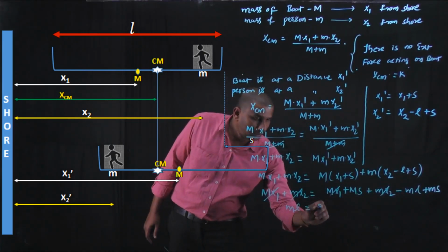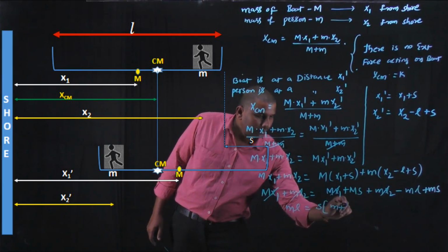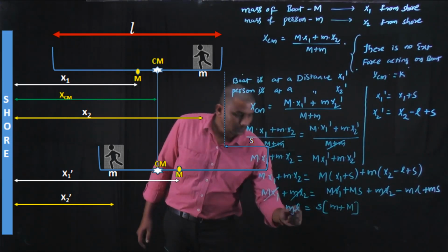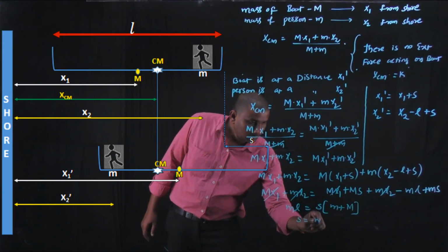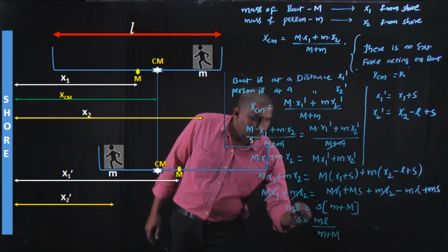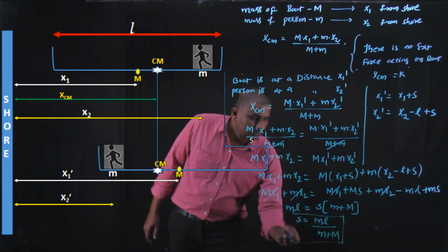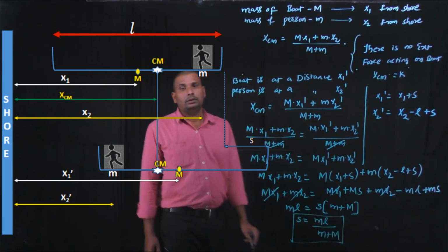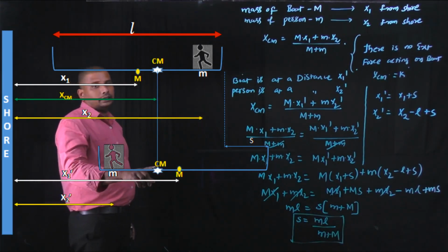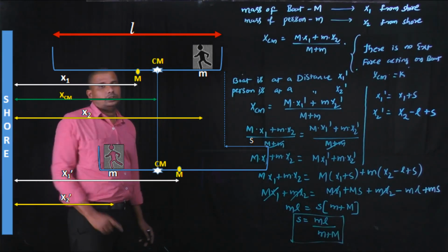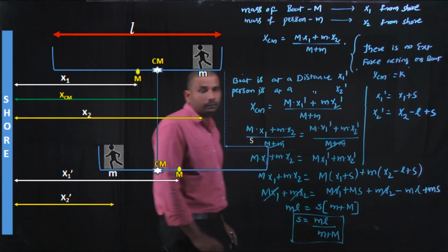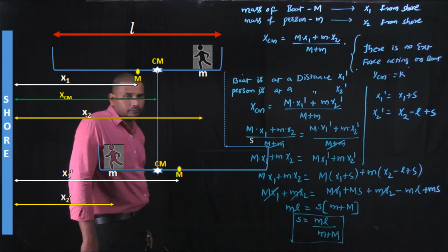Okay, there is a common term s, on taking it common it is small m plus capital M. Now s equals mL by small m plus capital M. This is the displacement travelled by the boat to keep the center of mass at the same distance from the shore. s is equal to small m L by small m plus capital M.